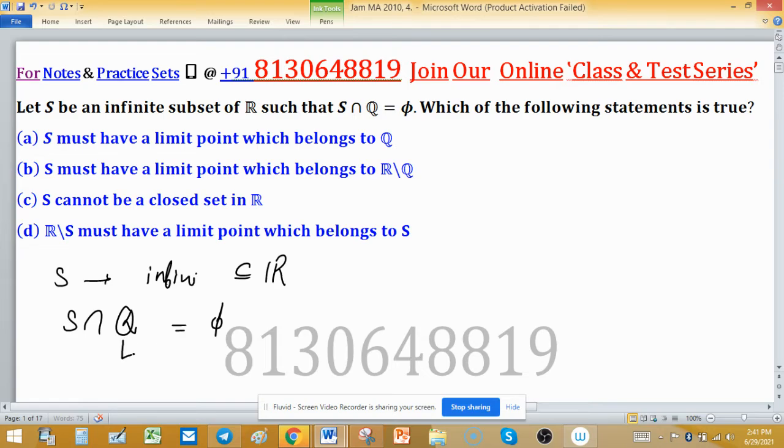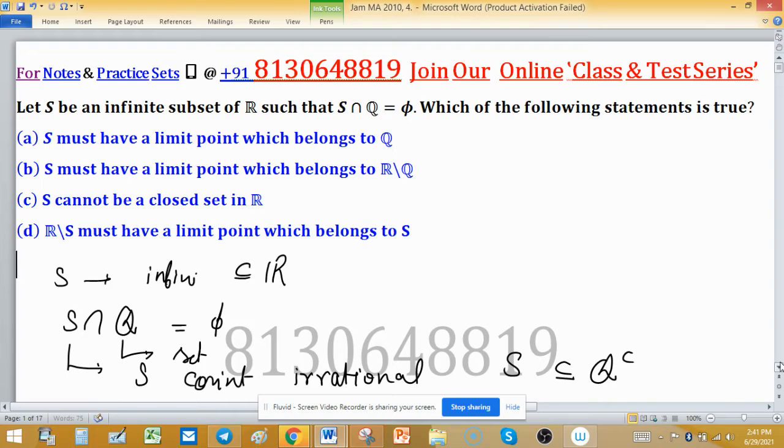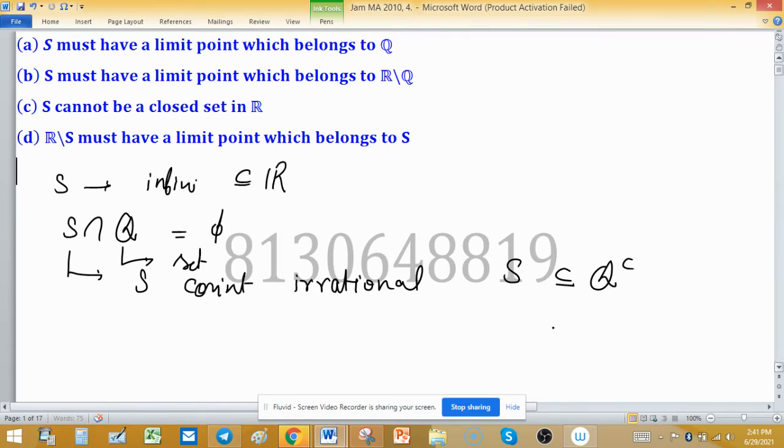So S contains irrational points, which means S is a subset of Q complement. It may be a proper subset or it may equal Q complement, the set of irrational numbers.